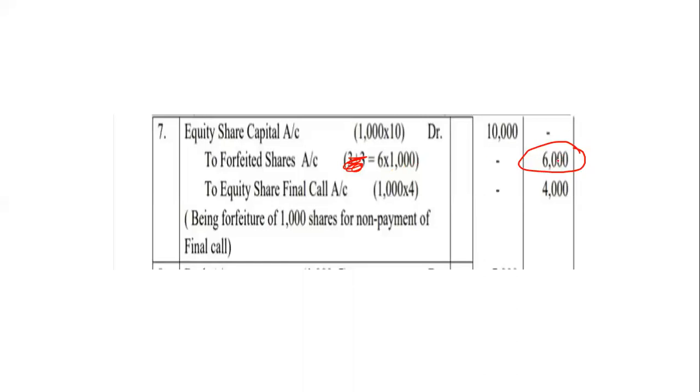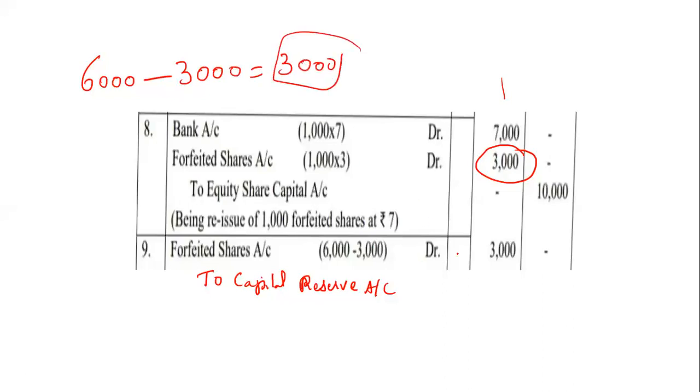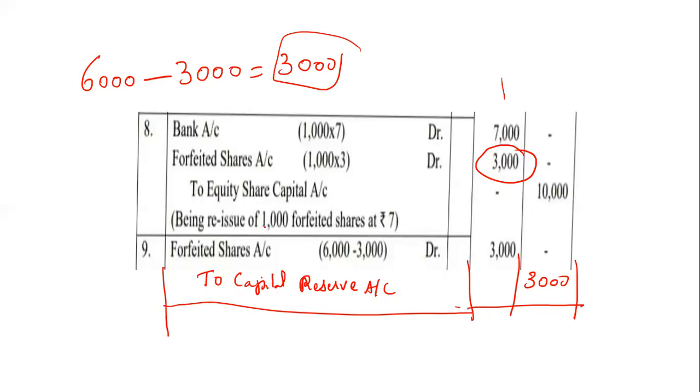Company has received it. But see in the 8th entry, students. In the 8th entry, see forfeited is debited. It is in the debit column, 3,000. It is loss. So it is 6,000 credited profit minus 3,000 loss. Still how much does the company have? 3,000 it has. This 3,000 will be transferred to capital reserve. Okay, please write it. Fine. Okay. The entry will look like this. Narration, what you'll write? Being balance of forfeiture account transferred to capital reserve.